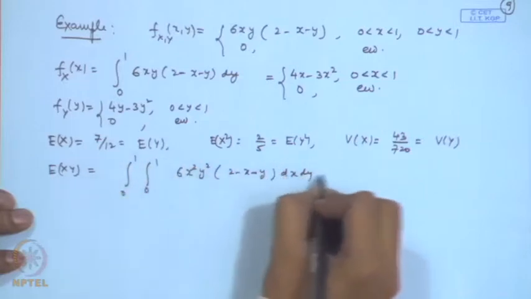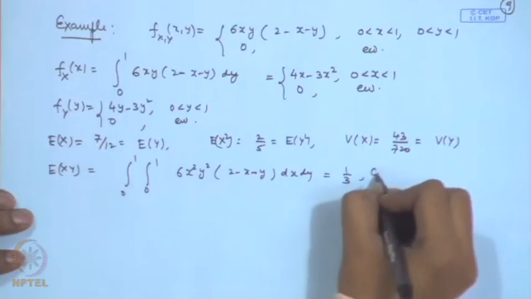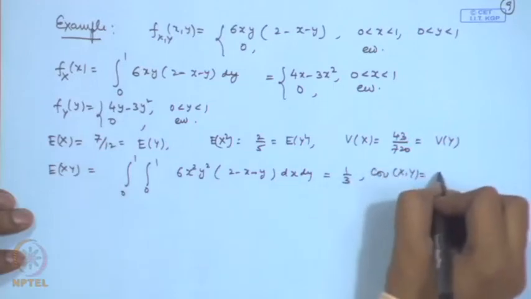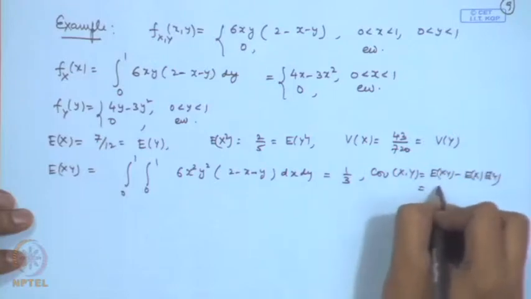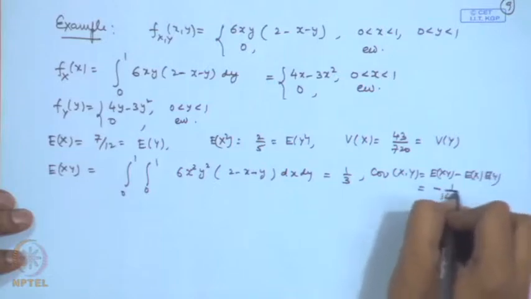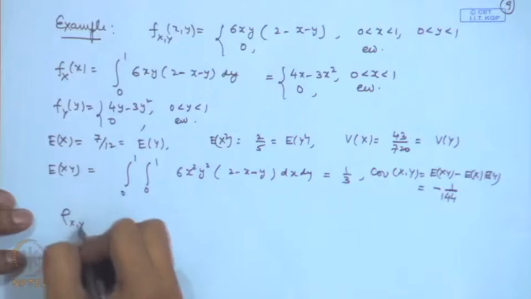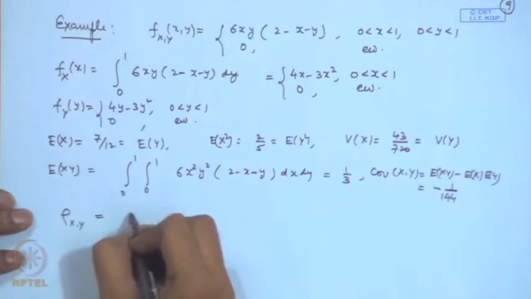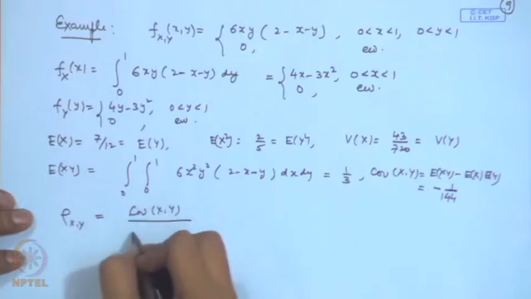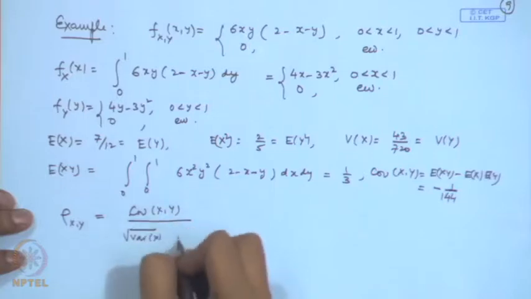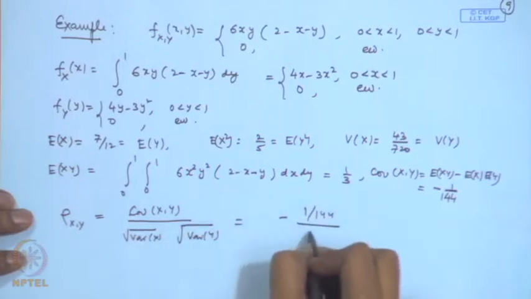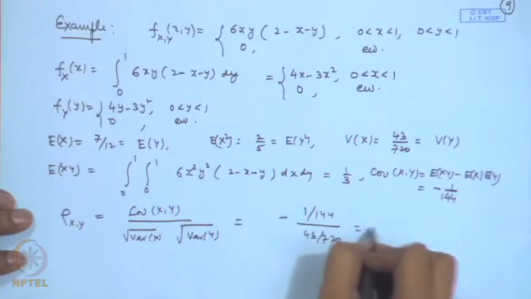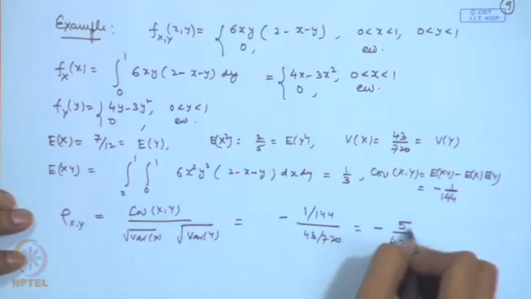So, one can evaluate this, it turns out to be 1 by 3. So, covariance between x y, that is equal to expectation of x y minus expectation x into expectation y, turns out to be minus 1 by 144, and therefore, the coefficient of correlation, that is covariance of x y divided by square root of variance of x into square root of variance of y, turns out to be minus 1 by 144 divided by 43 by 720, that is equal to minus 5 by 43, which is a very low negative value.